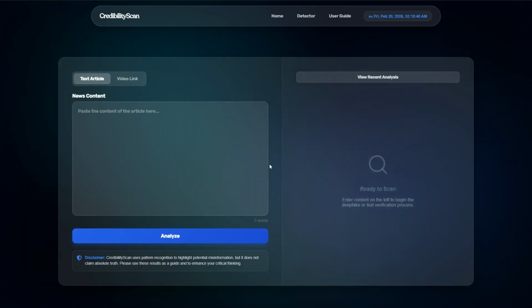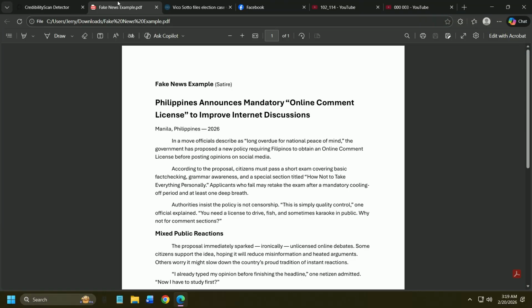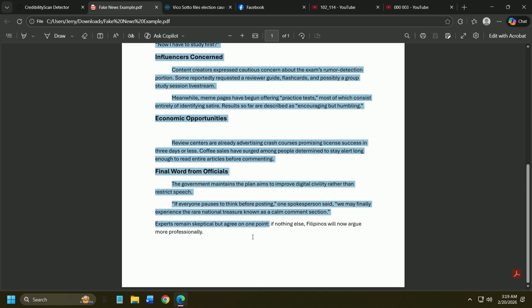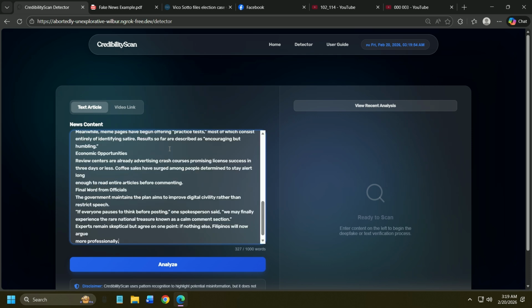Step 1. Capture. Let's say we come across a highly suspicious news article online, like this. I will go ahead and copy the text of this article right here, and then step 2. Submit. We navigate to our detector tab, and now I will just paste this entire article right into our news content box, and we are ready to go.